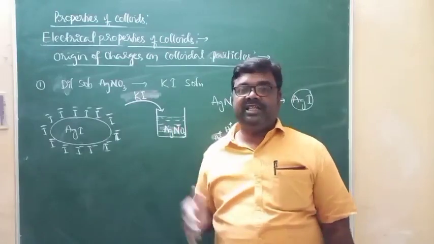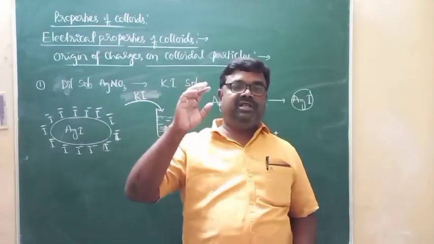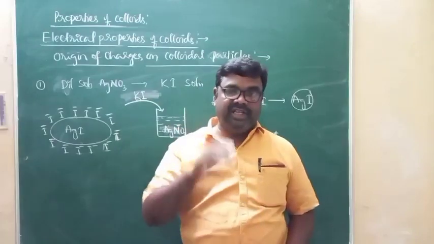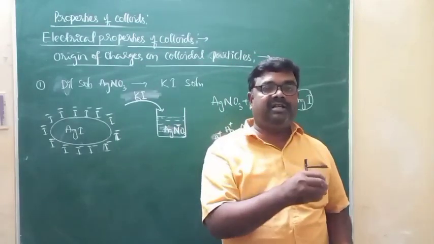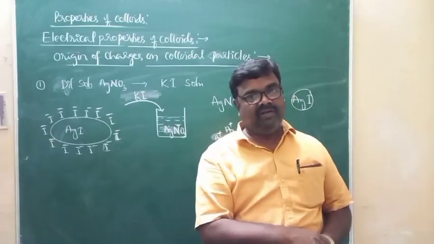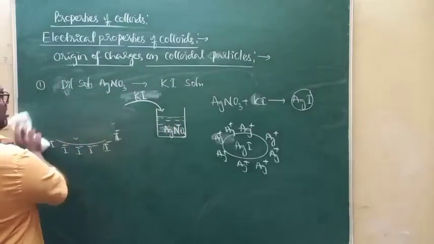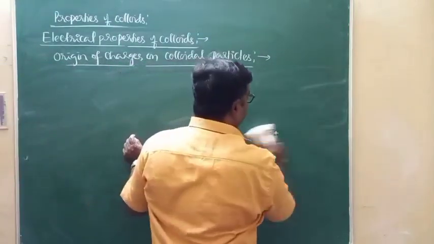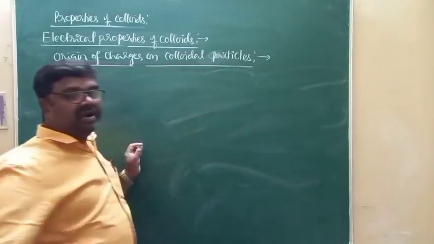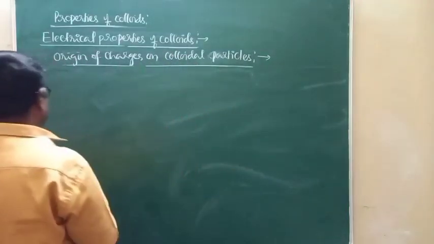On the basis of these examples, what I can conclude at this moment is that the origin of charges over the surface of colloidal particles is due to the adsorption of ions common to the colloidal particles on the surface of colloids. So one of the reasons for the origin of charges on the colloidal particles would be preferential adsorption of ions common to the colloidal particles in colloidal solution. And of course, I'll give some more examples.